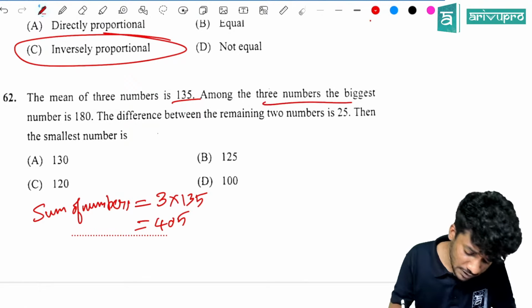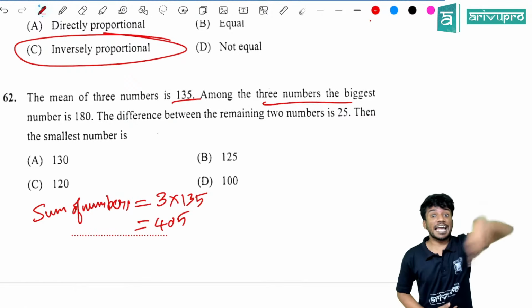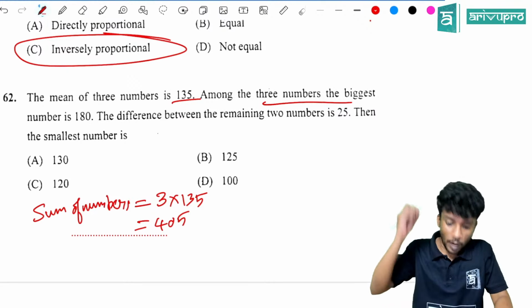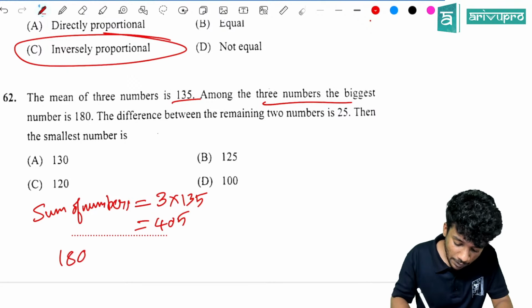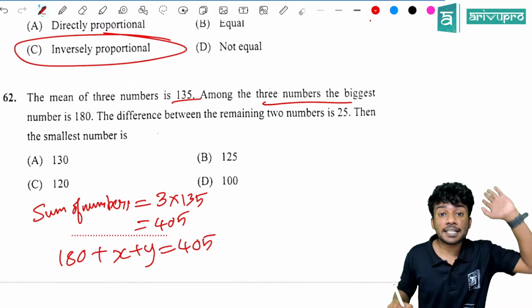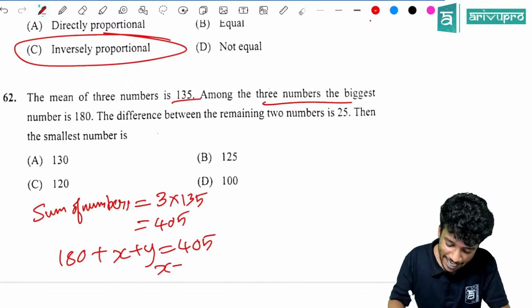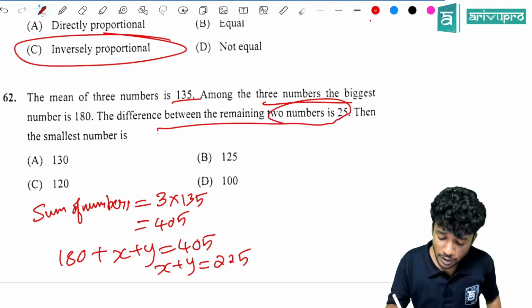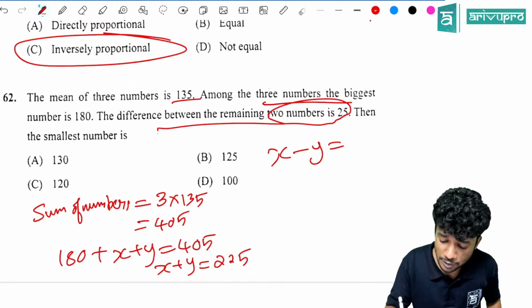Then what is given? Among the 3 numbers, the biggest number is 180. That means they are giving one number. So 180 plus X plus Y is equal to 405. Any doubt in that? No, right? Then X plus Y is equal to 225. The difference between the remaining 2 numbers, X minus Y, is equal to 25.